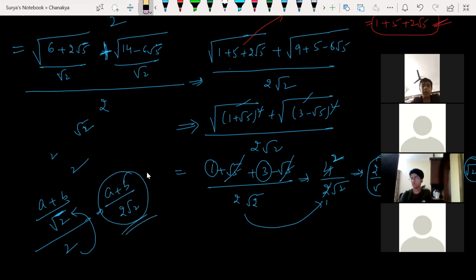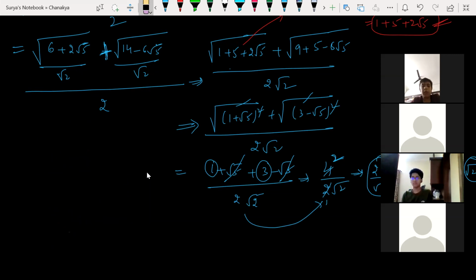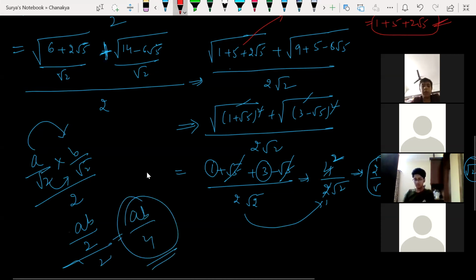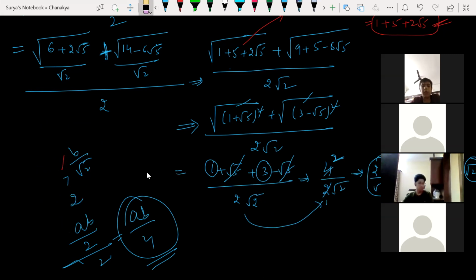Understand? Now I'll give one more scenario here. Let's take a by root 2 into b by 2 root 2, whole by 2. How is it going to happen? A into b gives me ab. Here I have to multiply root 2 into root 2, which is 2, whole divided by 2, then it becomes ab by 4. When I'm multiplying two terms, I must multiply denominators also. If I'm adding or subtracting, I must not add denominators. Clear? I hope I cleared your doubt clearly.